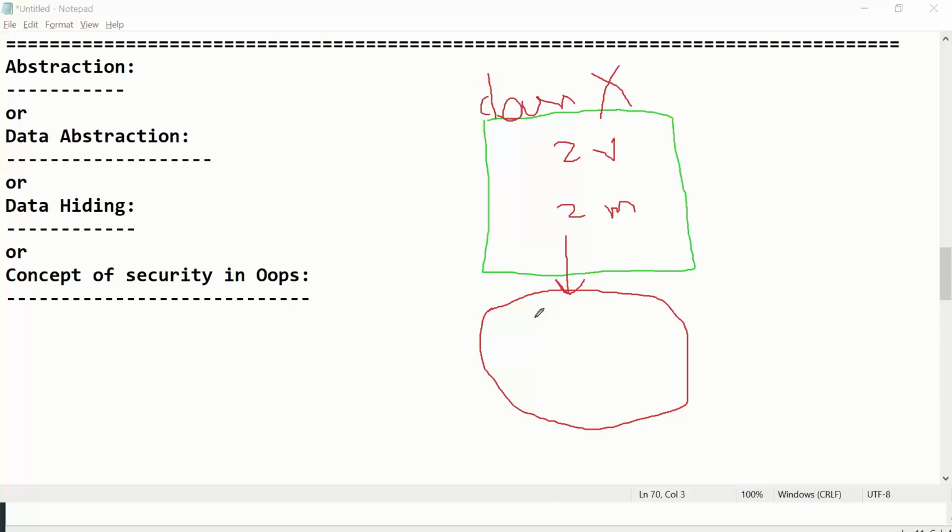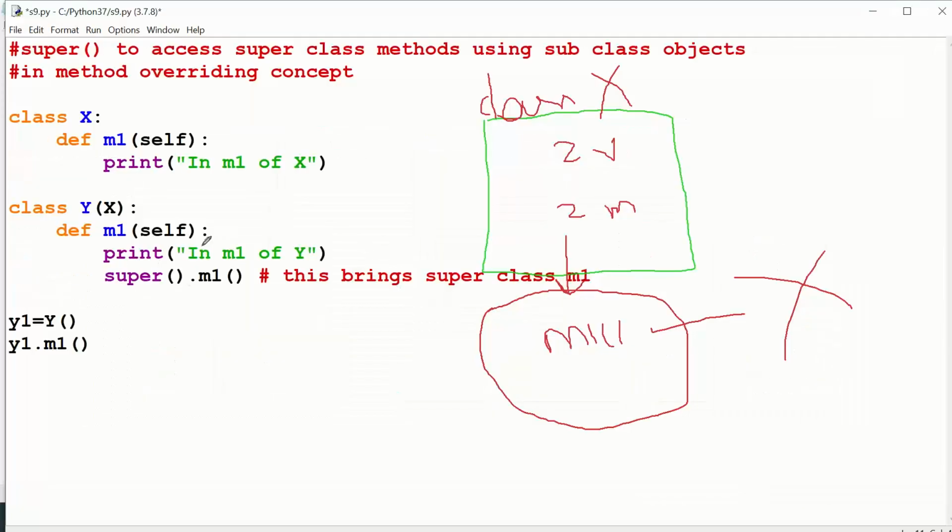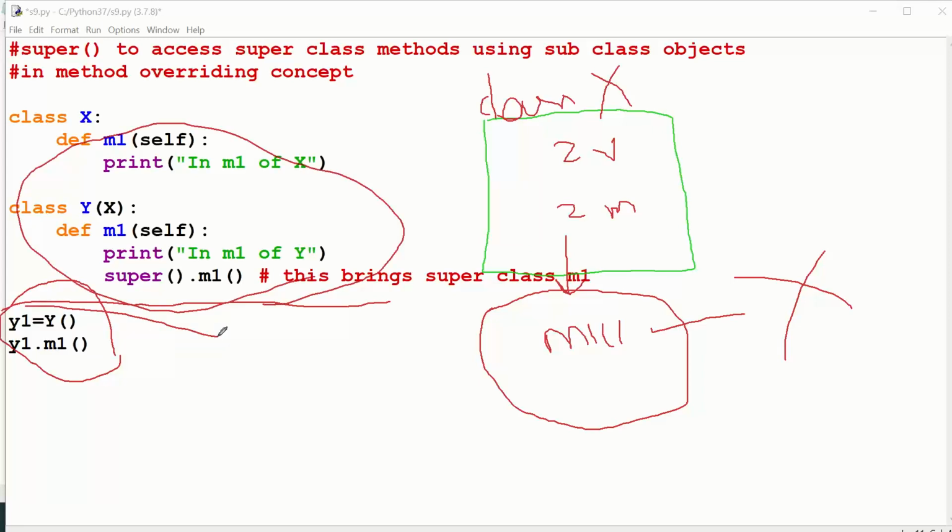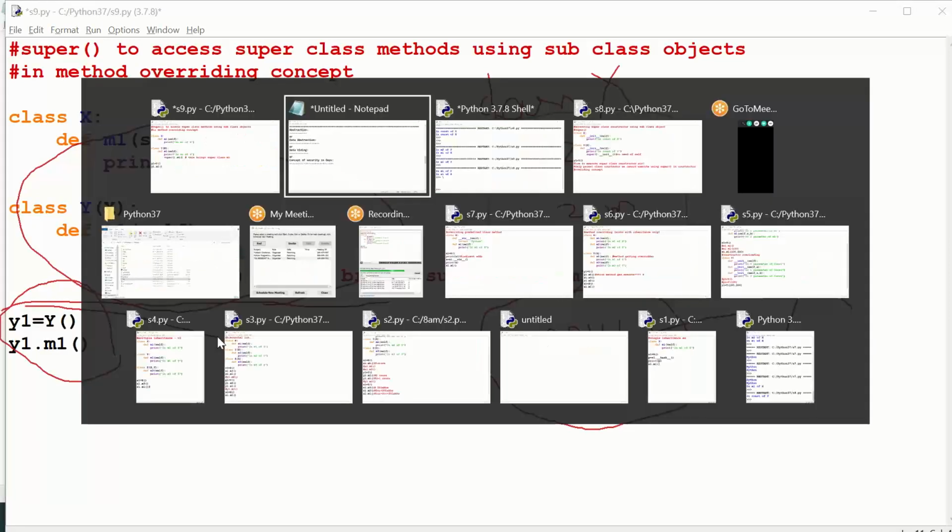Now what you have to ensure is, whenever somebody calls m1 outside of class, it should not work. Till now, x1 equals x, x1 dot m1, y1 equals y, y1 dot m1, this kind of lines you have written in all programs, right? This is outside of class. In all our programs, whenever you call methods, it worked. But from now on, outside of classes, it should not work.